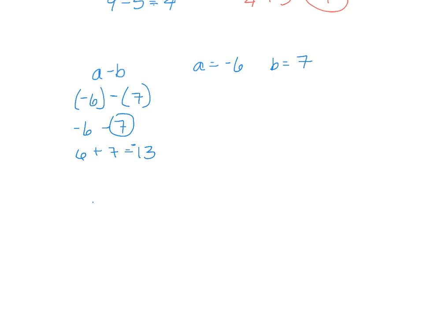Then let's do that same exact problem if A equaled 14 and B equaled -9. So for A, we're going to put 14, bring our minus sign down, and then for B, we're going to put -9. Now, those negatives are sandwiching the parentheses, so we can make them plus signs. So now we just have 14 plus 9, just a normal problem, and we get 23 for an answer.